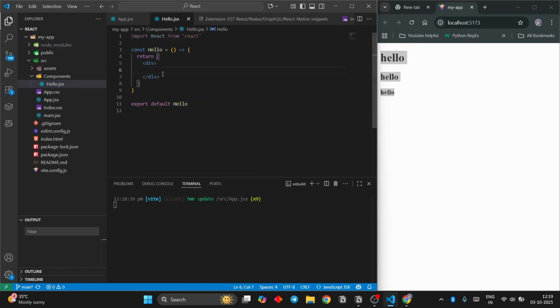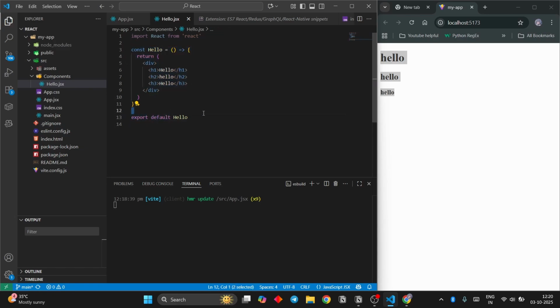So since this is a hello component, I'm gonna write h1 hello, and then I'm gonna give an h2 hello, and then one last hello that'll be h3 hello. Okay, now we made a component. Now how do we show it on our website? As you can see, this is a component that is getting exported.